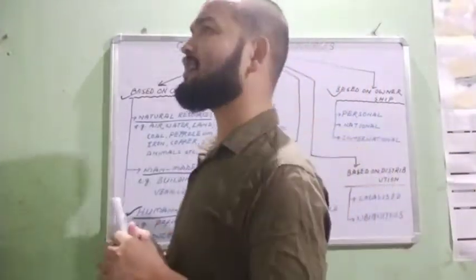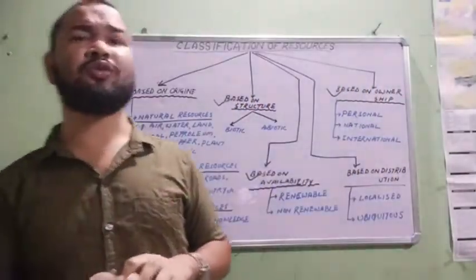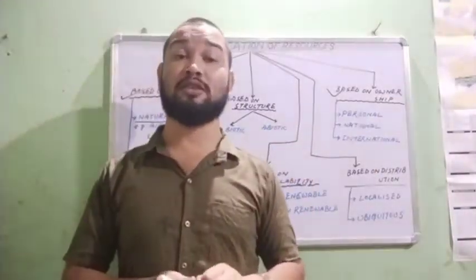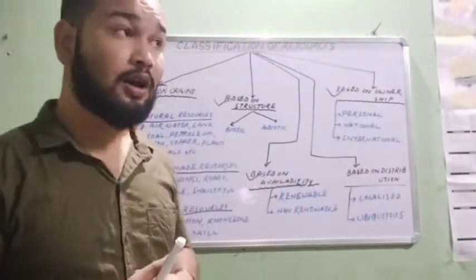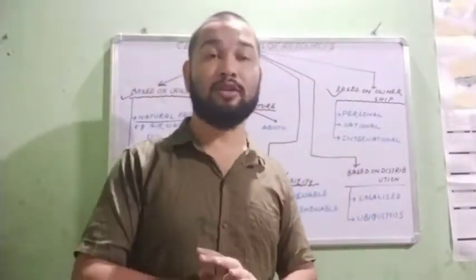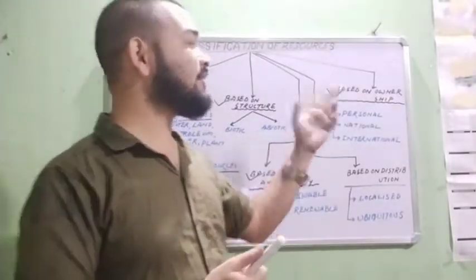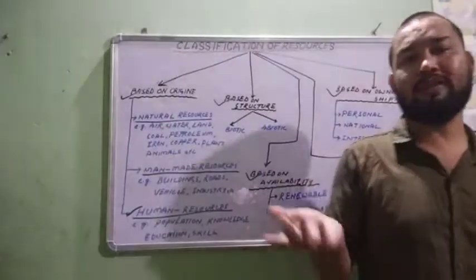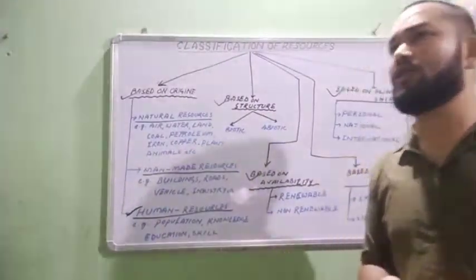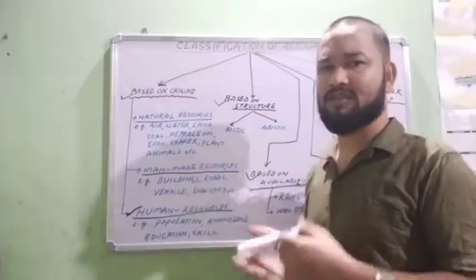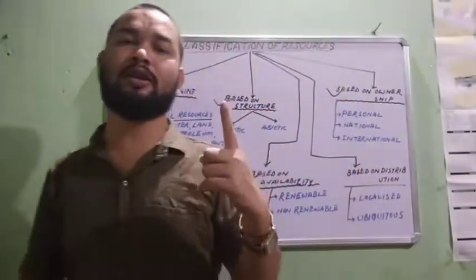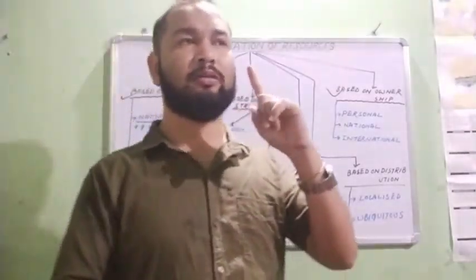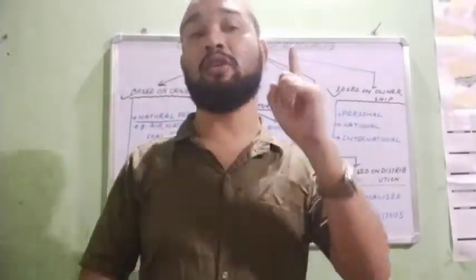The personal resources are all those resources which are owned by some individual, also called individual resources. It is the wealth of that person or of that individual. So it is personal resources and individual resources. The wealth of an individual is a personal resource. The house, the buildings, the industries which are owned by an individual are called personal resources. The owner is only one.